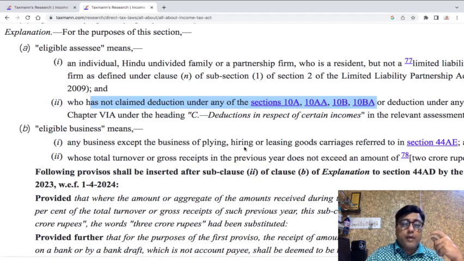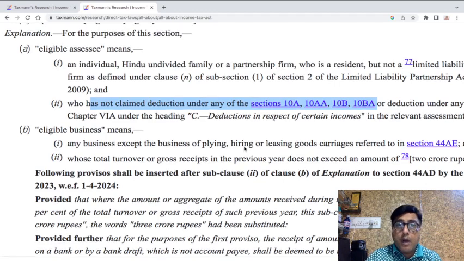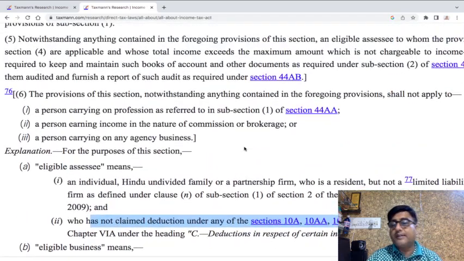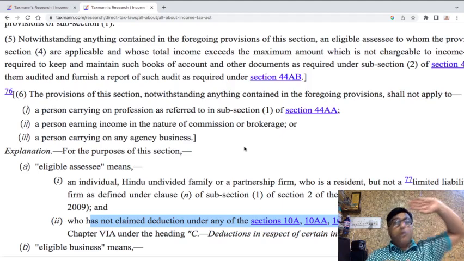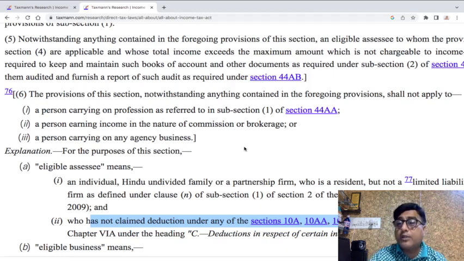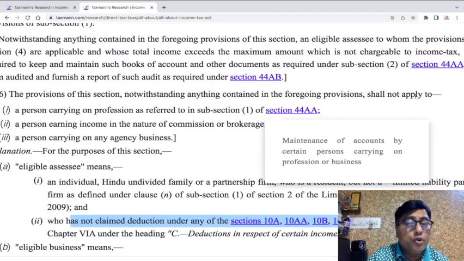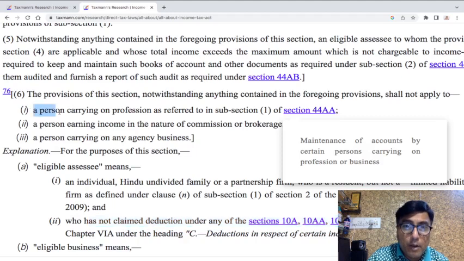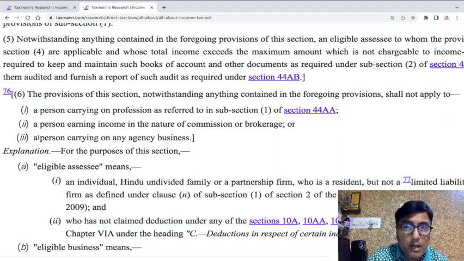Now, an eligible assessee must be doing an eligible business. Also look at subsection 6, which is most relevant. The provisions of this section, notwithstanding anything contained in the foregoing provisions, shall not apply. What is written above does not concern me, but this provision will not apply. To whom will it not apply? It will not apply to a person.